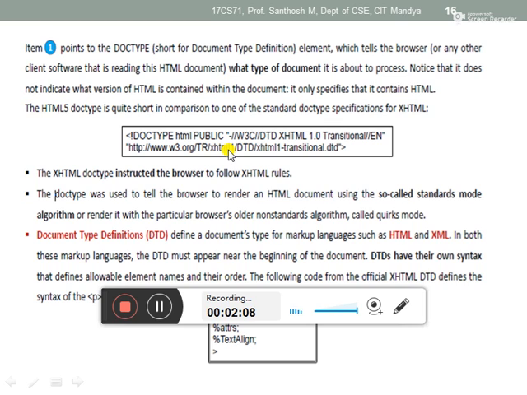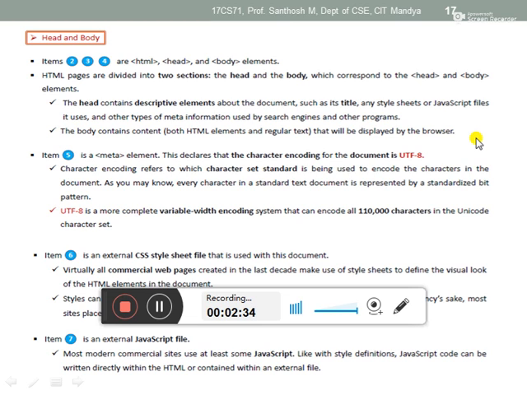Okay, why I explained this one is because you have to know about this. If you open some standard HTML web pages, there they mention this one. And sometimes in your exam they will ask, write the syntax for XHTML document type. So there you have to mention this one. Okay, so this one is the 1.0 version.